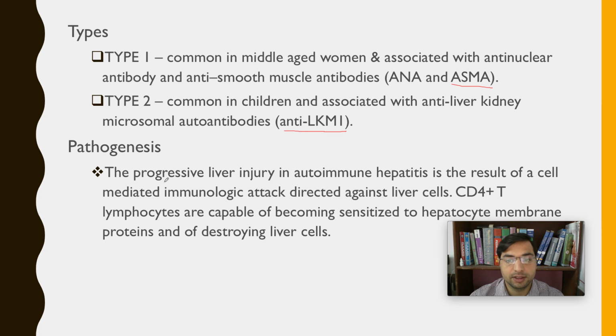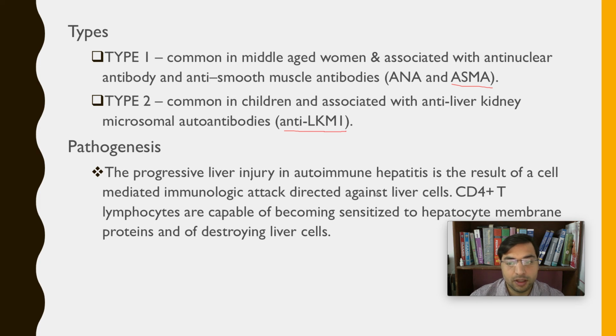So the pathogenesis is the same as that of other autoimmune diseases, where the antigen presenting cells present the self antigen, the self body protein, to the T helper cells, and those T helper cells signal the T cytotoxic cells to destroy the particular cell from which that self antigen has come.